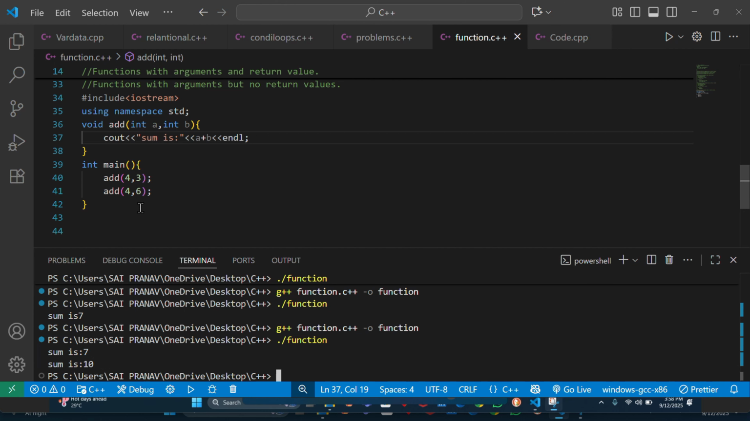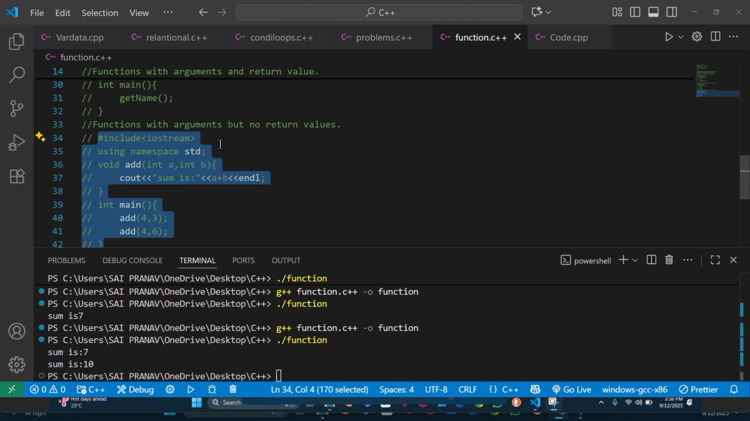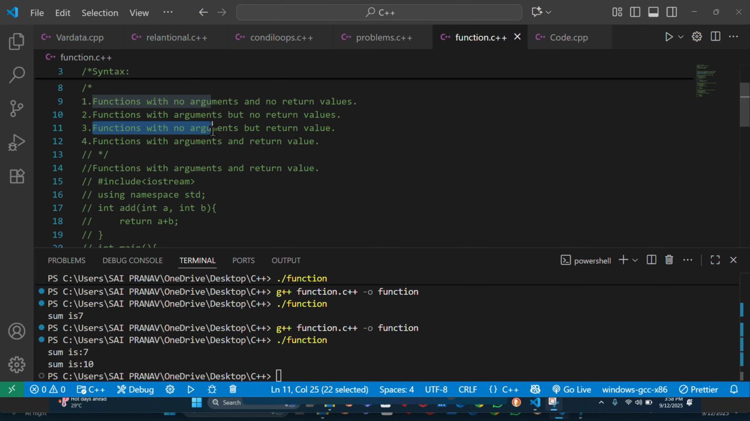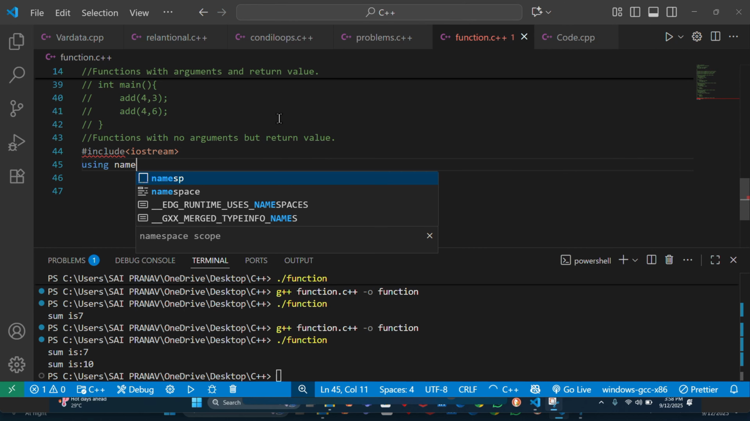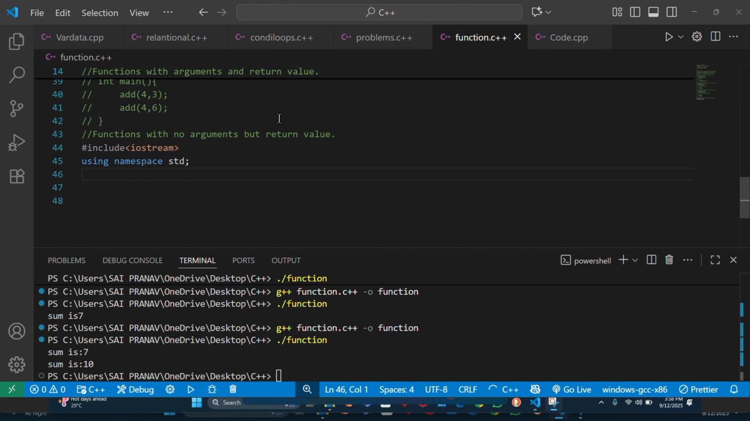Now we will go for third one. Before that I will comment this. The third one is with no arguments but return value. I will copy this. Now starting with boilerplate code, using namespace. So we will create function.